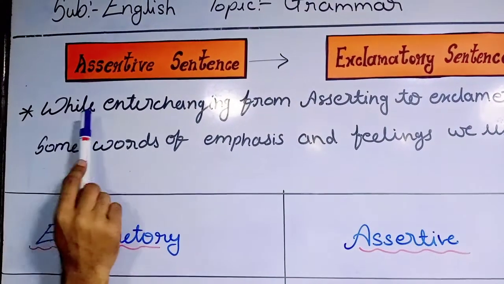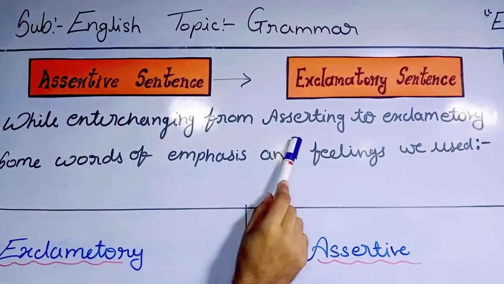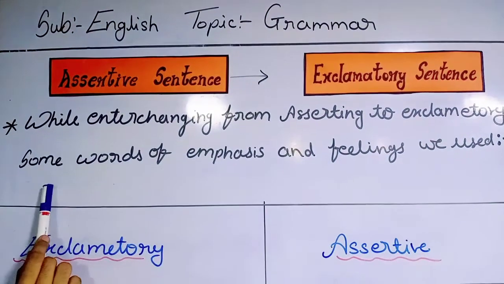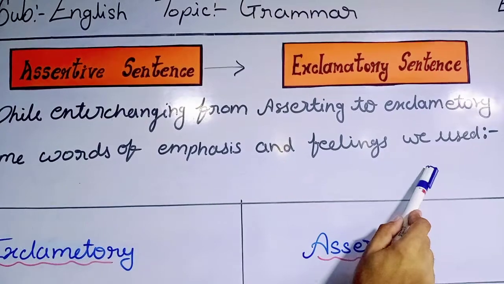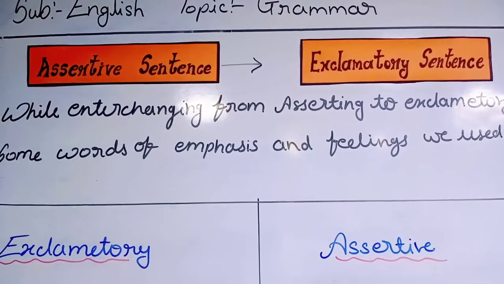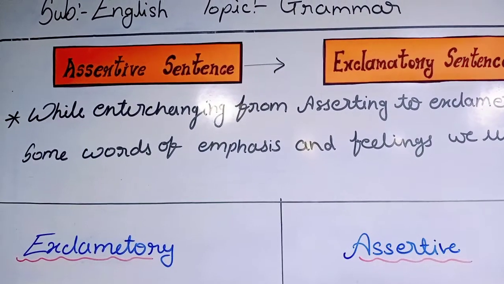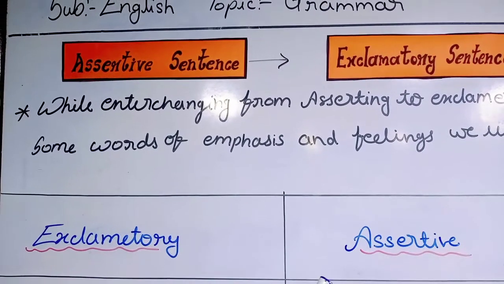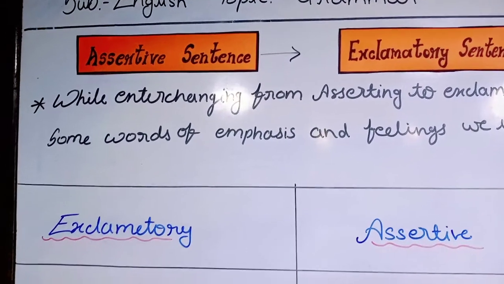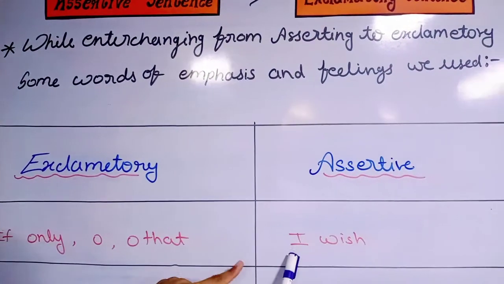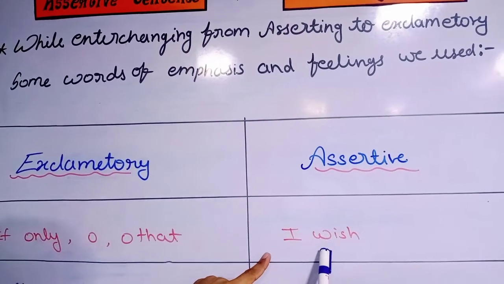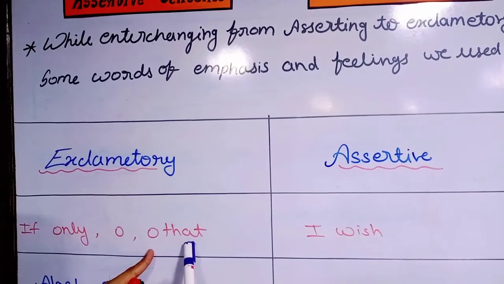While interchanging from assertive to exclamatory, there are some words of emphasis and feelings that we use, given below. We have 2 columns, exclamatory and assertive. So let's see, if in the exclamatory we have these words, what we have to write in assertive, and if in the assertive we have these words, what we have to write for the exclamatory.